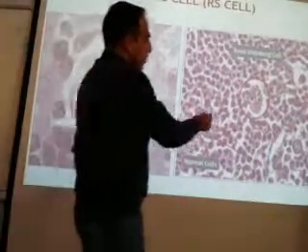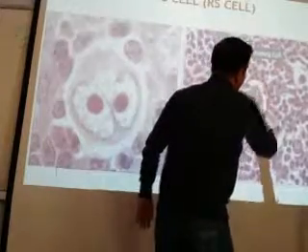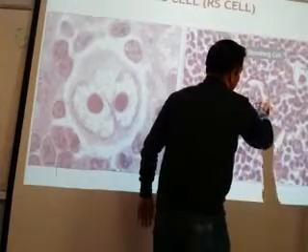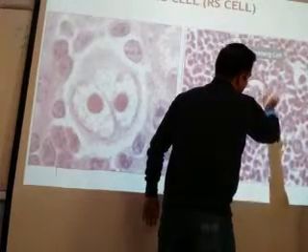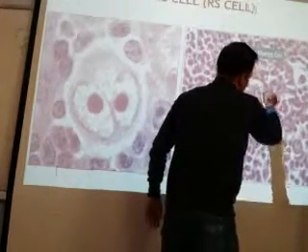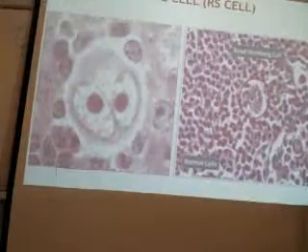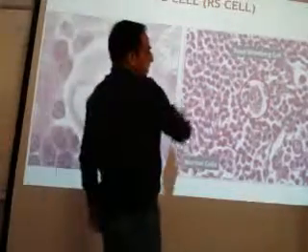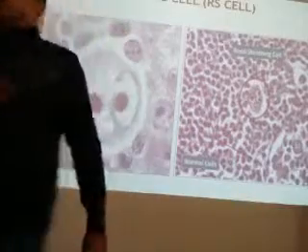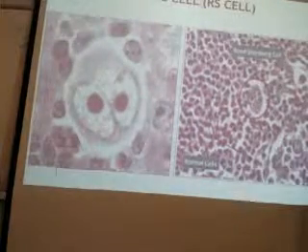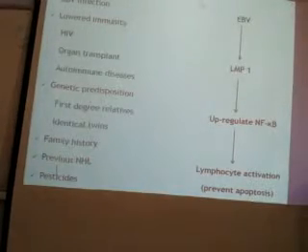Here, this is low power. Again, all these inflammatory cells, but here the Reed-Sternberg cell. Here, 1 nucleolus inside 1 nucleus. Look, how many tumor cells are there in this whole area? Only 1. The rest are inflammatory cells. So Reed-Sternberg cells are very few, 1 to 5% of the tumor.